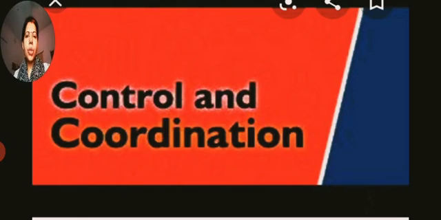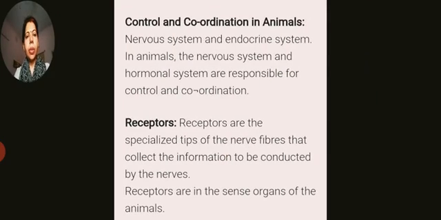Today, in this video, we will learn about the chapter Control and Coordination. In this chapter, we will learn number 1, control and coordination in animals, and number 2, control and coordination in human beings. So first we start with the topic control and coordination in animals.